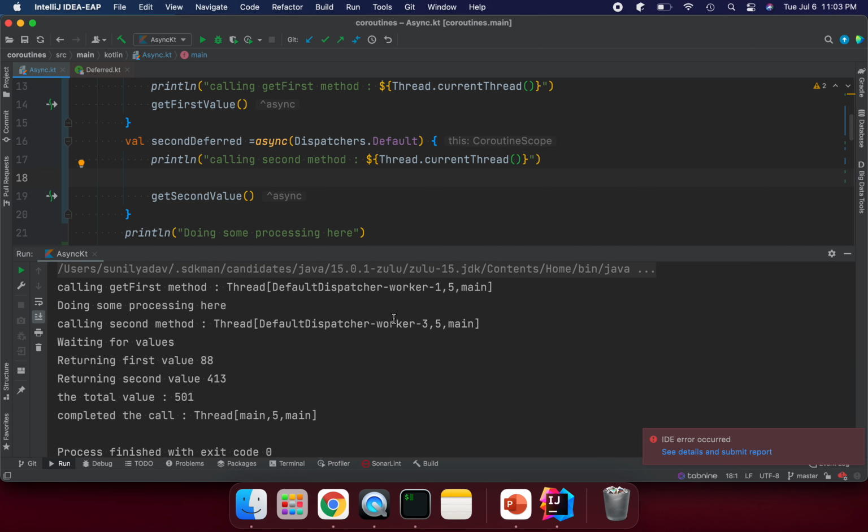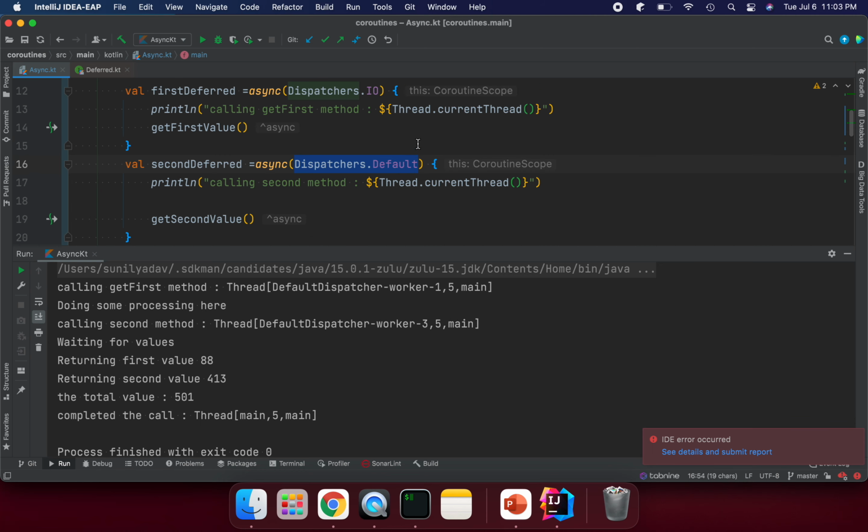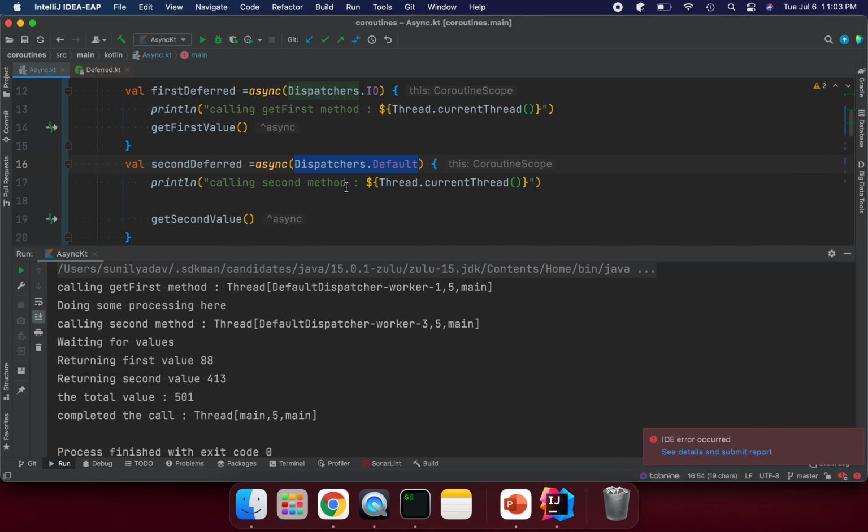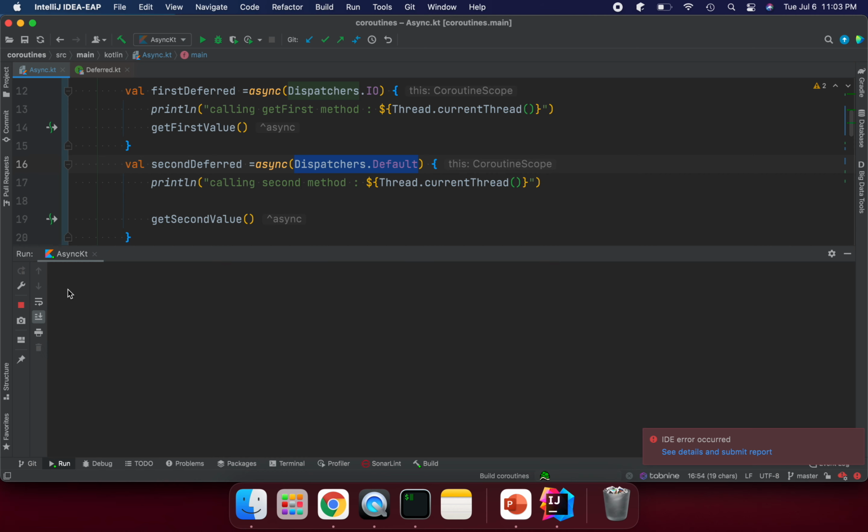So basically why 3 here is, Dispatchers dot Default creates a number of threads, and this is IO, so we have an IO pool as well, and Dispatchers dot Default. Those actually depend upon the number of cores you have. Currently on my laptop I have 8, so the number of threads is going to be pooled into 8. So whatever thread in the pool is available is going to help run this method.